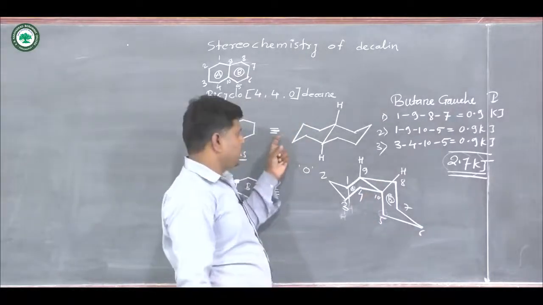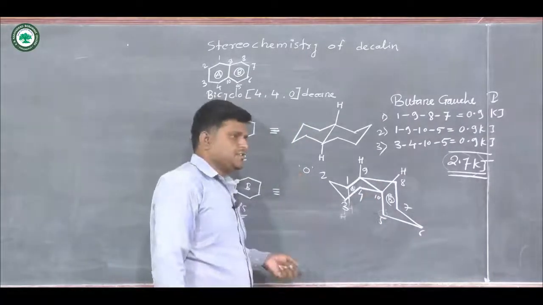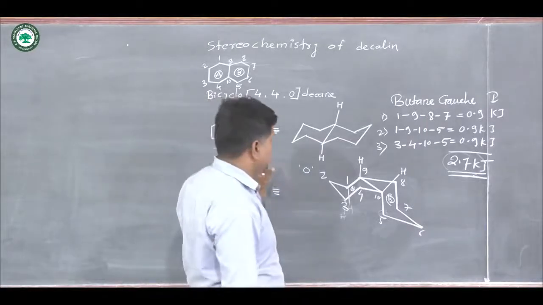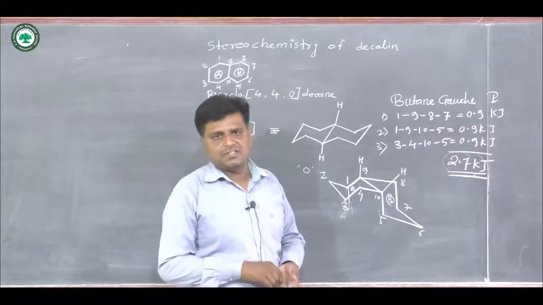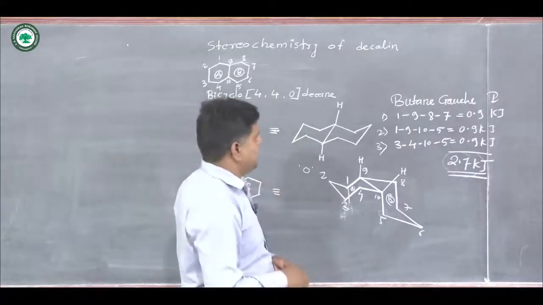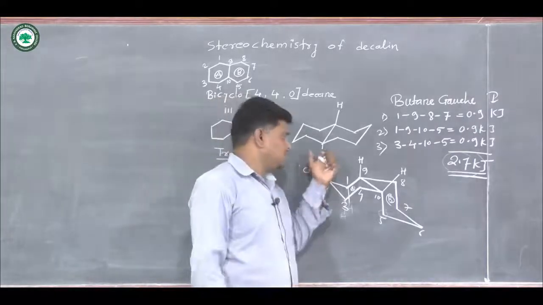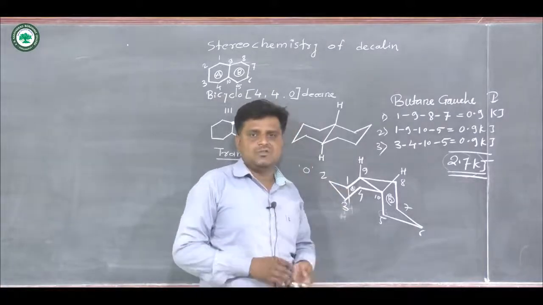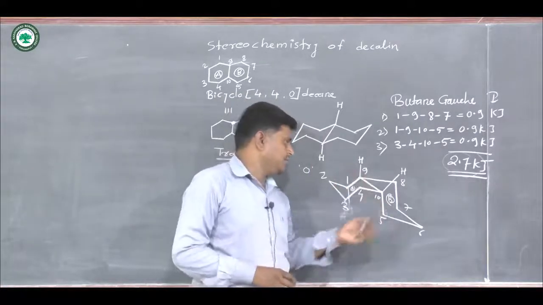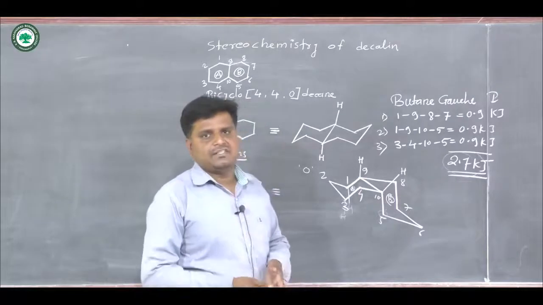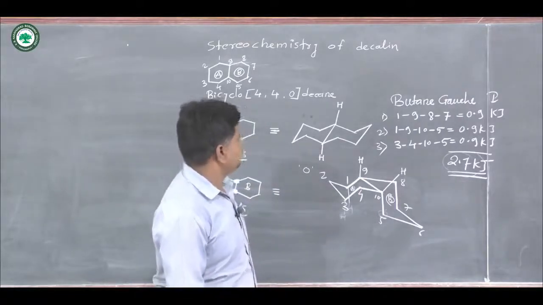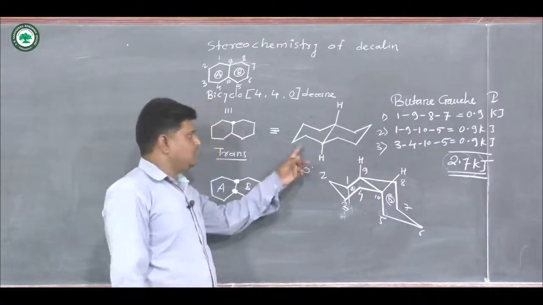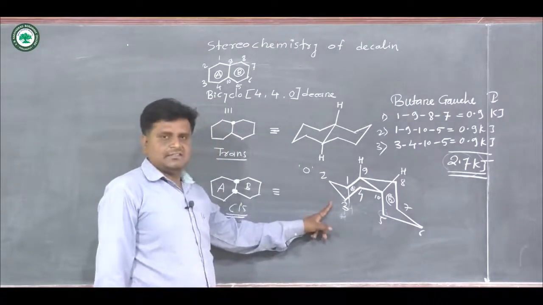And for trans, its energy calculation is theoretically 0, but it is not 0. But when we go for theoretical energy calculation, at that time we say its energy is 0. Why? Because butane gauche interactions are not present in the trans. So this is transdecalin and this one is the cisdecalin.